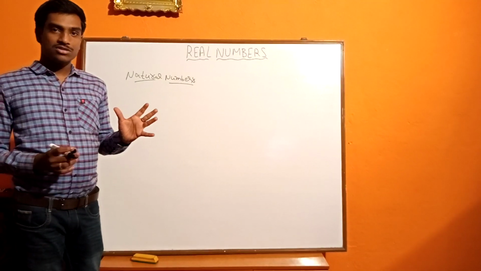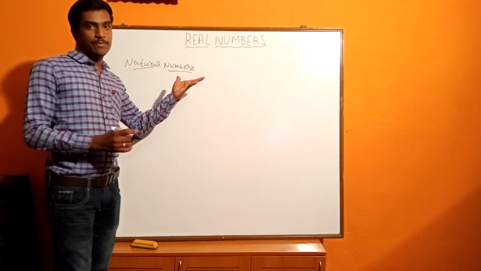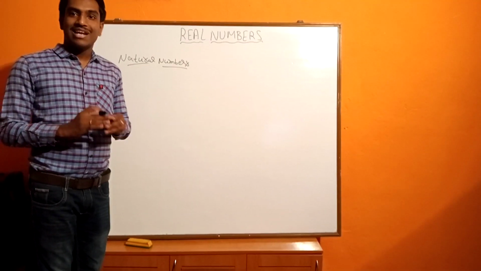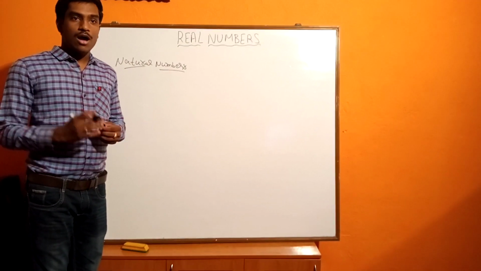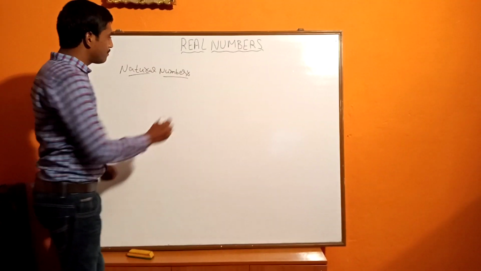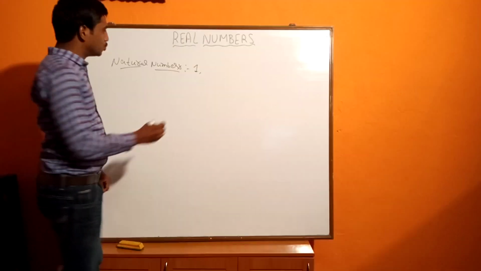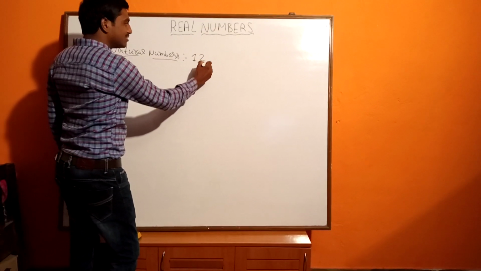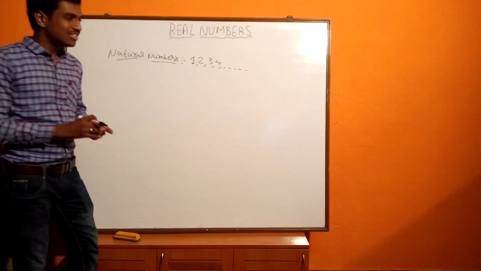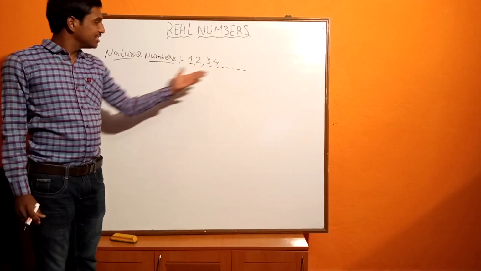Those numbers we call natural numbers. For example, if I am in a class and I want to know the number of students in the class, I have to count. When I count, I start from 1, next 2. I don't start from 0. So these numbers 1, 2, 3, 4 and so on, there is no end to this.